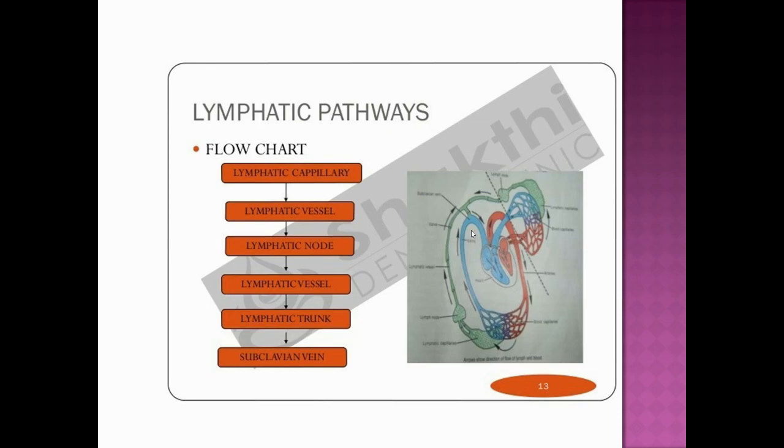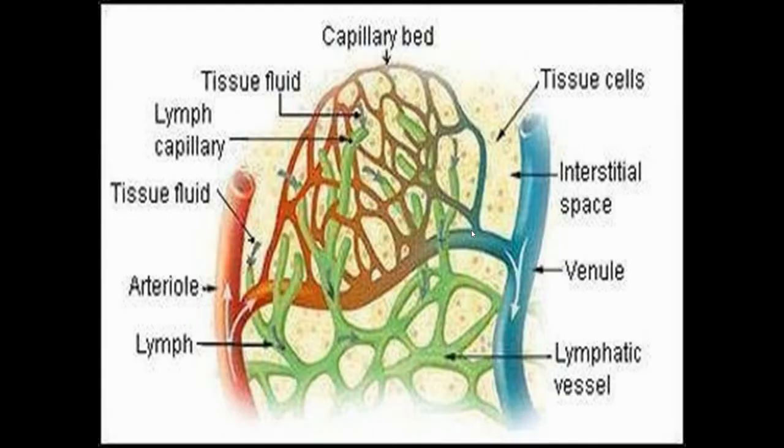So this is the process where the lymph starts and ends in the vein, that is the subclavian vein. So you can see here this is the medium between the cells and the blood vessels.